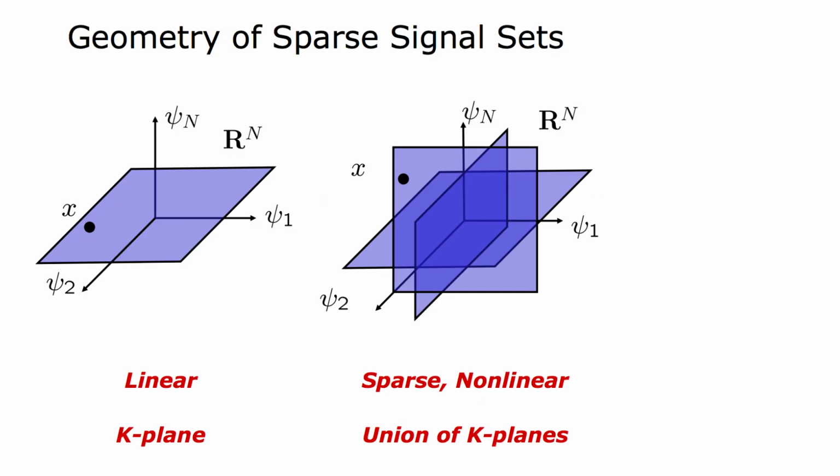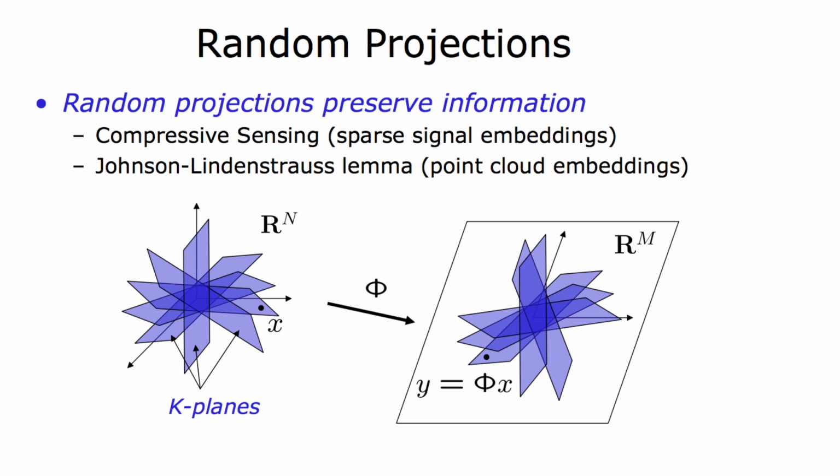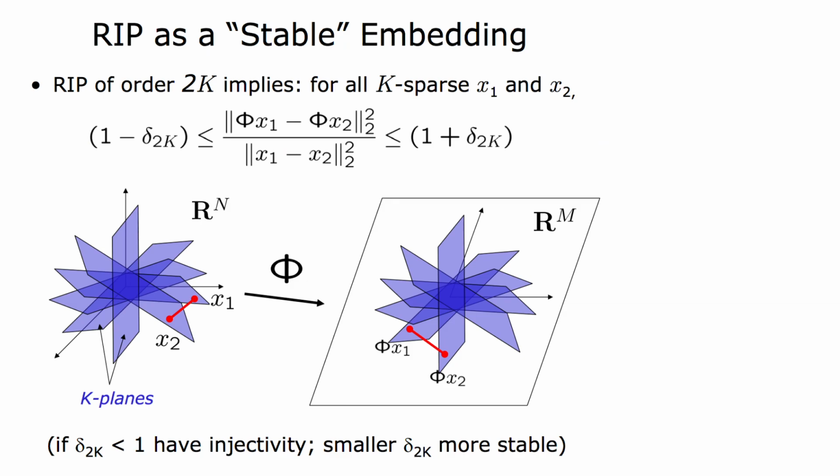So we want to think about the geometry of sparse signals where many of the dimensions are going to be 0. And that gives us a very interesting set of properties that we can take advantage of. Particularly when we have a sparse signal, we can apply a random projection to a lower dimensional embedding space. And we know from the Johnson-Lindenstrauss lemma that these point cloud embeddings will be preserved. Their approximate length of the vectors and the approximate distance from any pairwise set of these will be approximately preserved. And so this is known as the restricted isometry property.